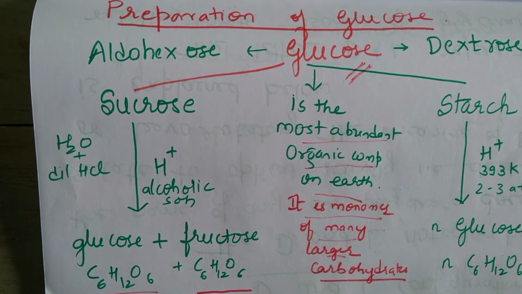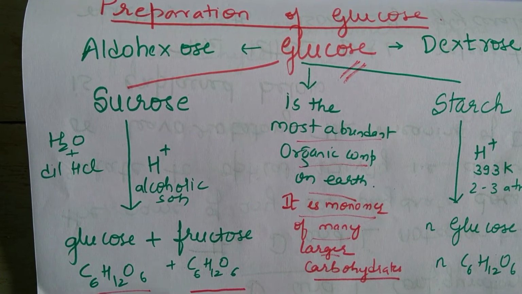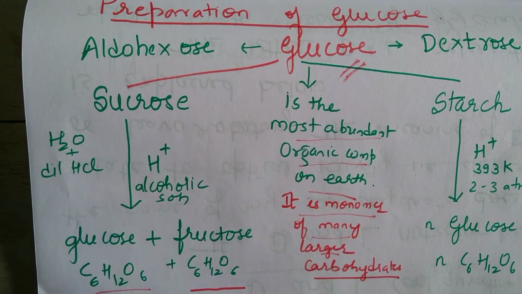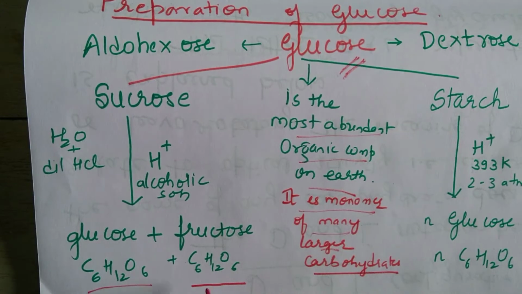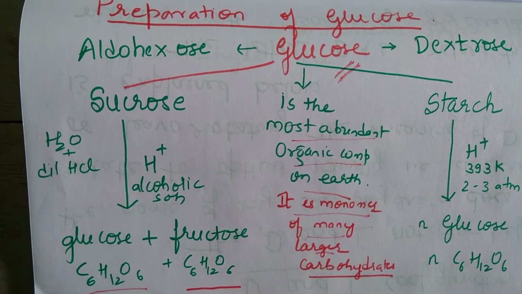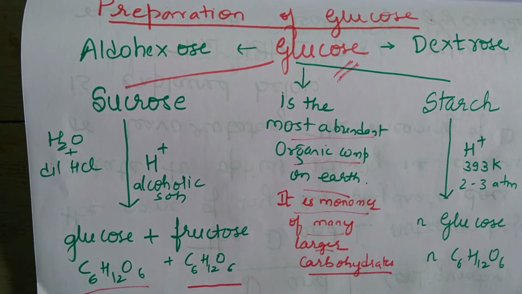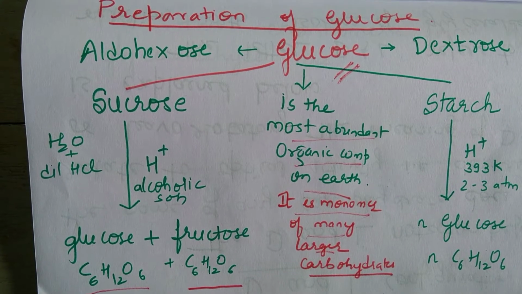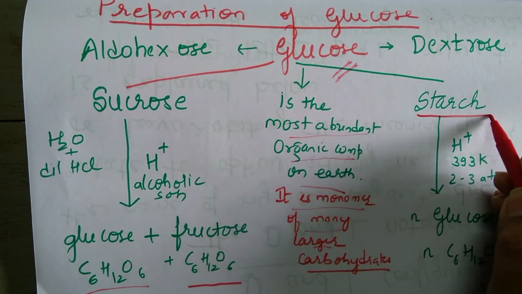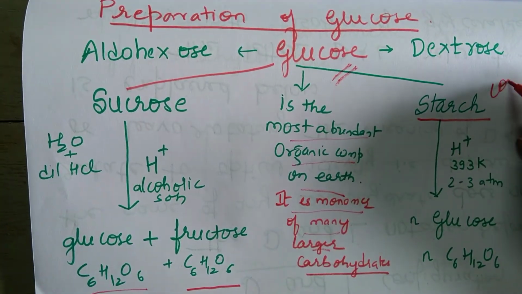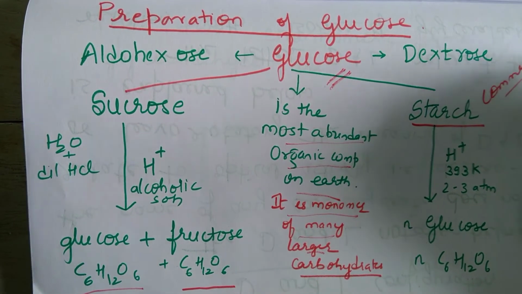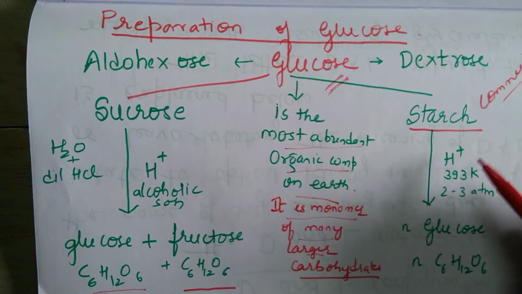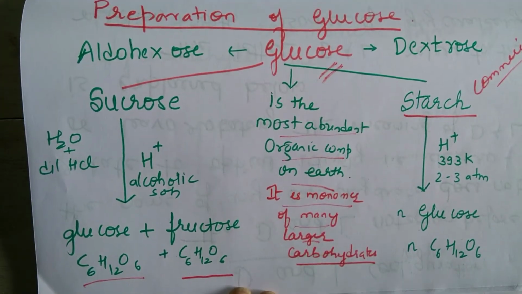So fructose, how can we prepare fructose? Again by acid hydrolysis of sucrose will give you fructose also. And since their molecular mass is different, they can be separated very easily. And we can also prepare glucose from starch, and this is commercially used. Means industrially, in industries they make use of starch to prepare glucose.